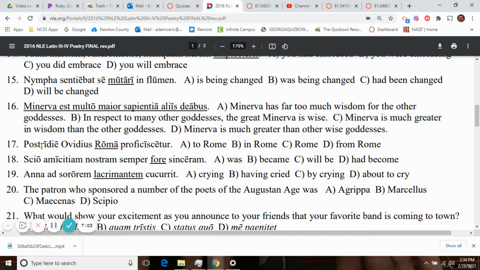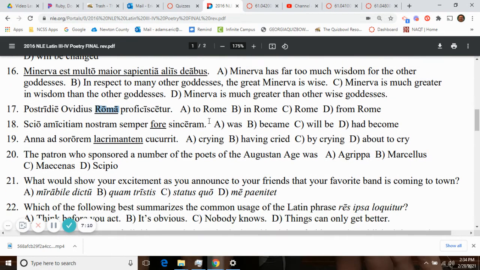C is in cat. On the following day, Ovid will set out from Rome. Remember, when it comes to cities, towns, and small islands, going towards it, you just put it in the accusative. That'd be Romam. From it, you put in the ablative, from Rome, and then if it's at that place, it is in the locative. So this is ablative from Rome, and this is your third item that you'll put in, just simply Roma. You can't put long marks in the Canvas platform, but there it is, Roma.